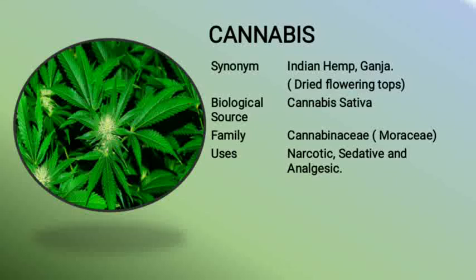Moving to the next one. So yes students, can you identify this image? What is this image of? This image is of cannabis. Synonyms for cannabis are Indian hemp, cannabis indica or ganja, and it consists of dried flowering tops of cultivated female plant of Cannabis sativa Linn belonging to the family Cannabinaceae, which is also known as Moraceae, and it is used as narcotic, sedative as well as analgesic.